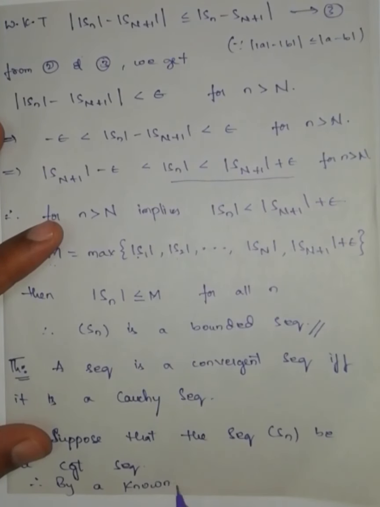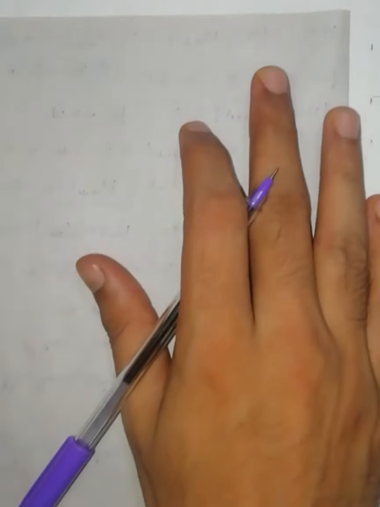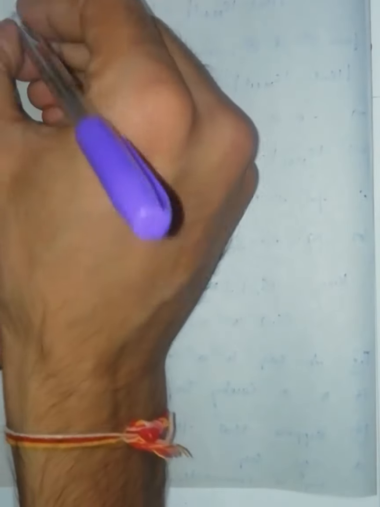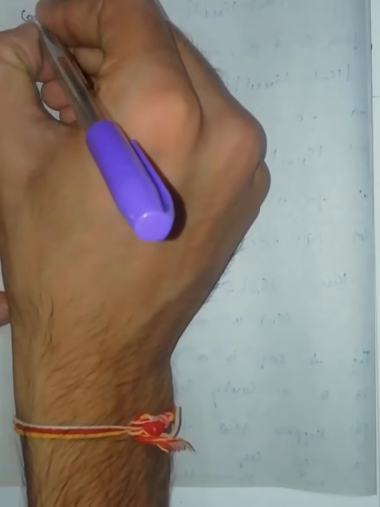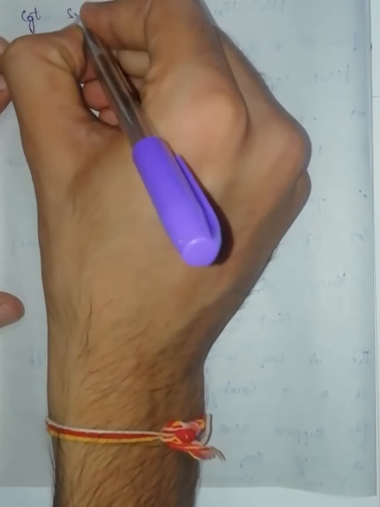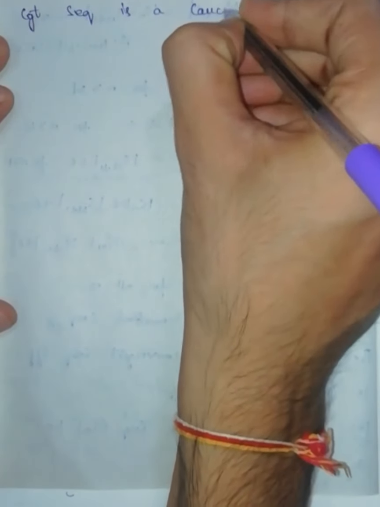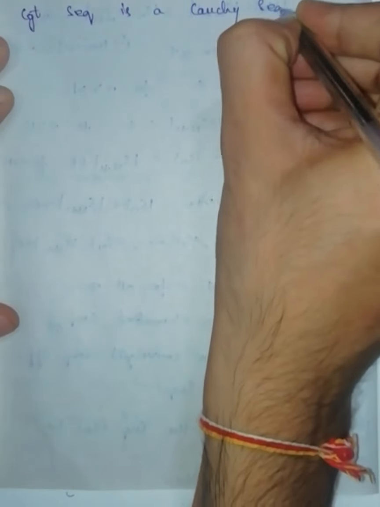what is the known theorem I am going to write now? That every convergent sequence is a Cauchy sequence. By a known theorem that every convergent sequence is a Cauchy sequence.